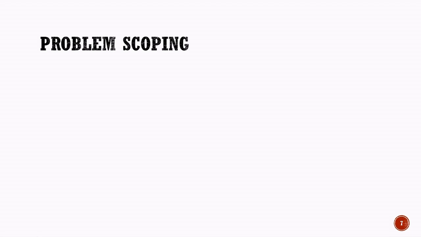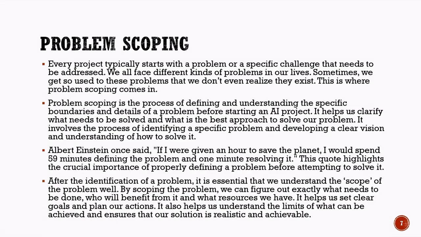Problem scoping. Every AI project begins with a problem or challenge that needs to be solved. In our daily lives, we face many kinds of problems. Sometimes, we become so used to these problems that we do not even notice them. This is where problem scoping becomes important. Problem scoping is the process of clearly identifying and understanding a problem before starting an AI project. It helps us understand what exactly needs to be solved and what approach should be followed to solve it.